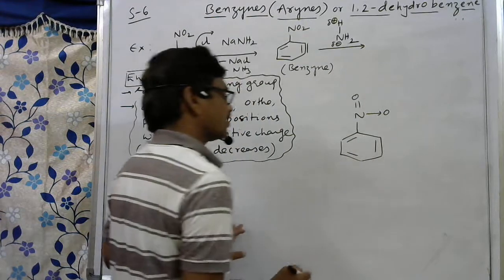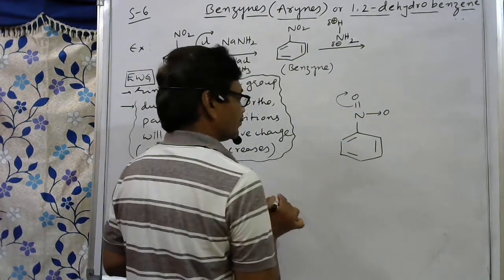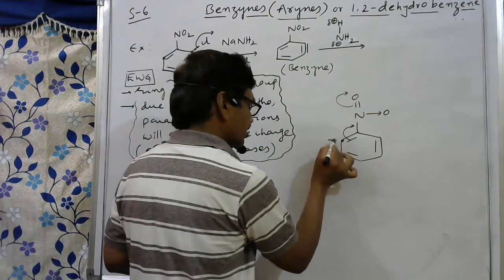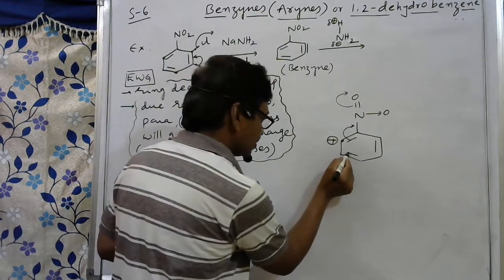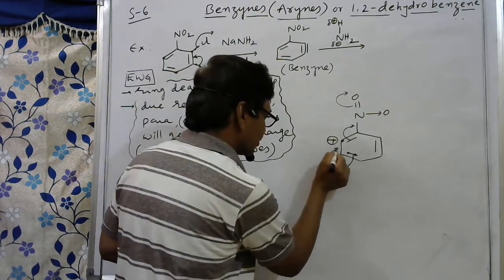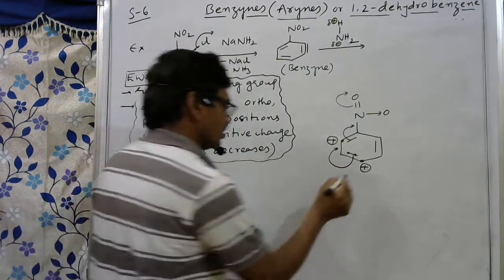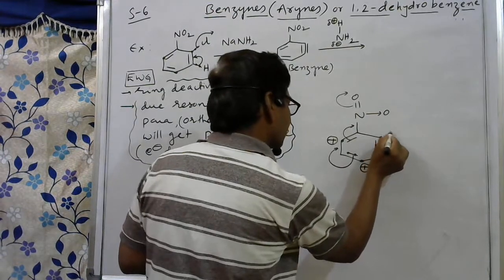So this is a ring deactivating group or electron withdrawing group. When these electrons shifted here, this bond shifted from here to here, so that a positive charge is produced on this carbon. Then to compensate this positive charge, these two electrons shifted from here to here, so this carbon gets positive charge. Then next step, this bond shifted here, so this carbon gets positive charge.